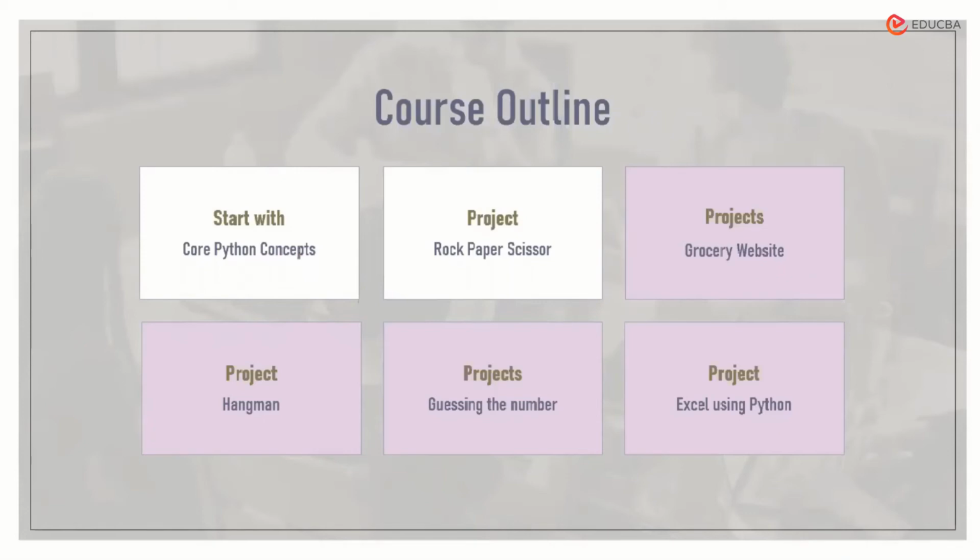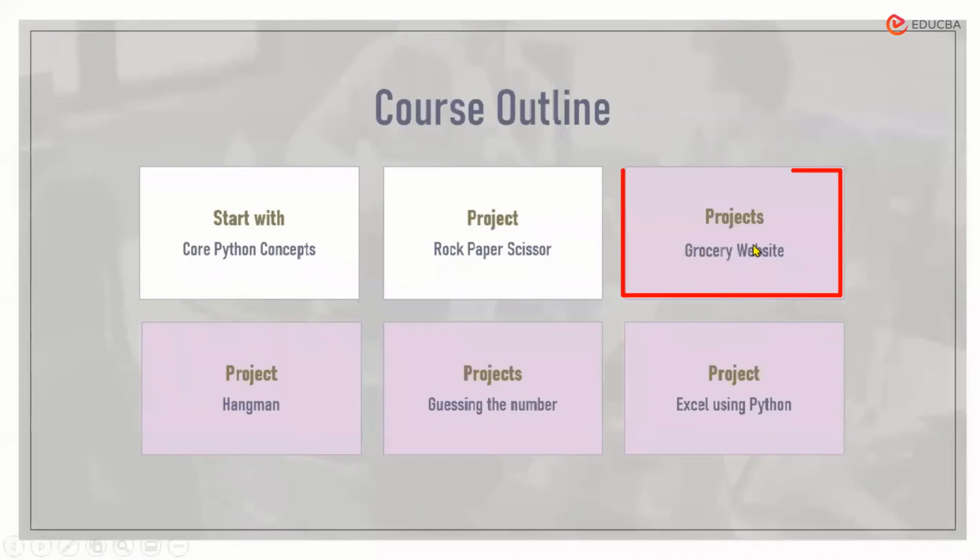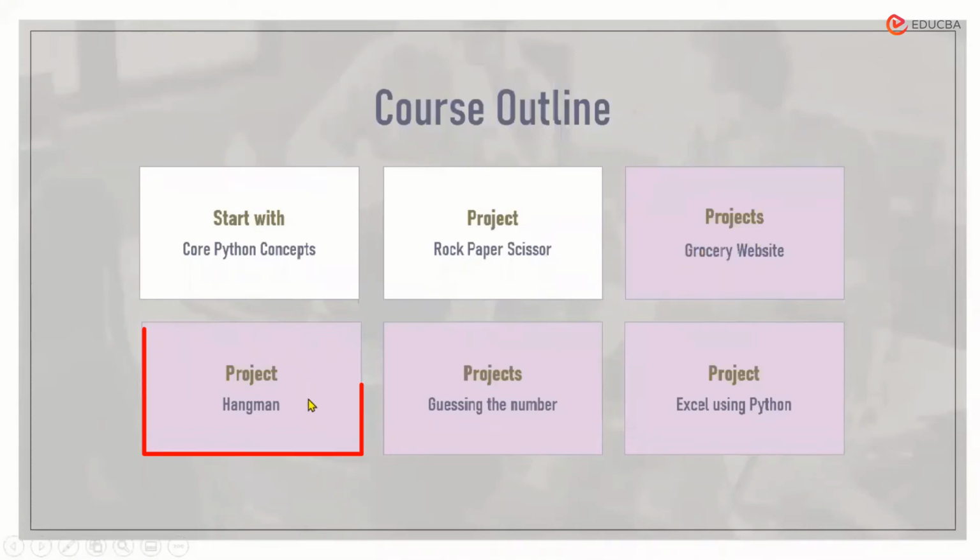Then we would be continuing with various projects. You can see here, we would be completing the rock, paper, scissors project, which is basically a rock, paper, scissors game. We would also be creating a beautiful grocery website. I would be showing you a demo of this in some time. Also, we would be creating a hangman game. We would be creating a project for guessing the number.